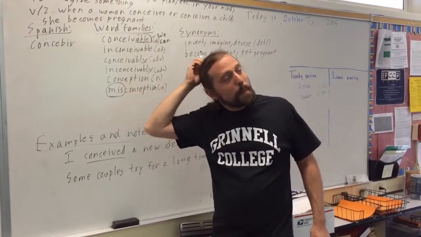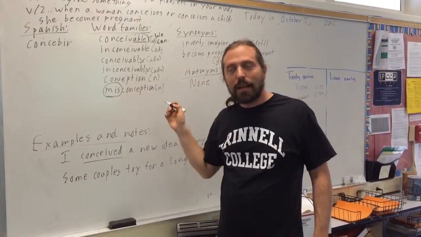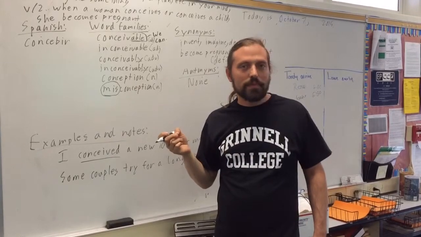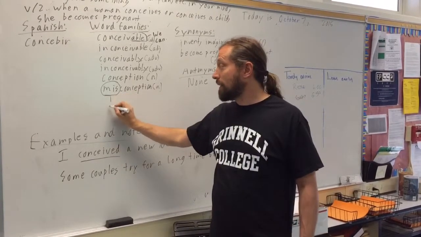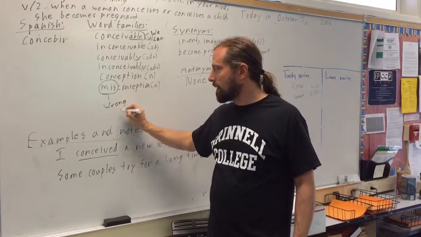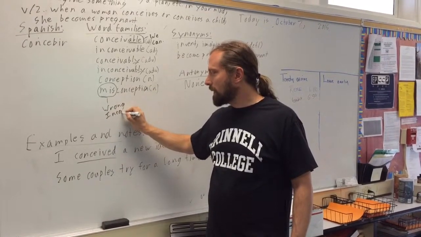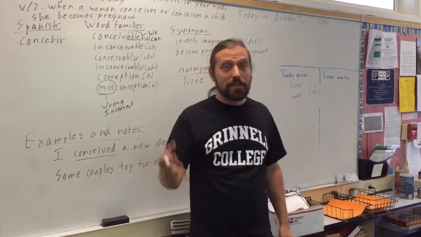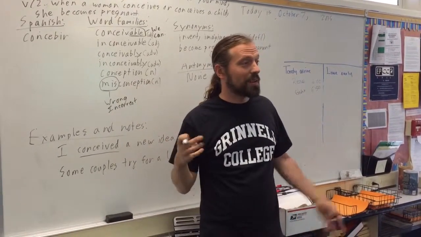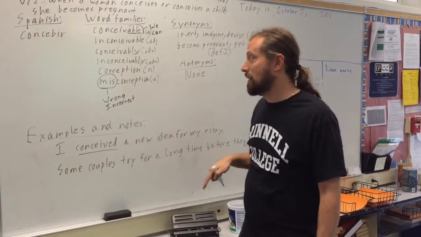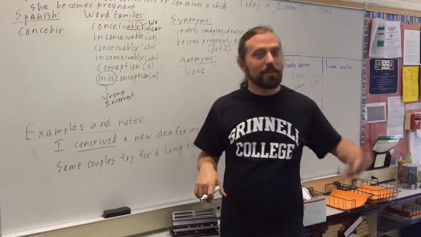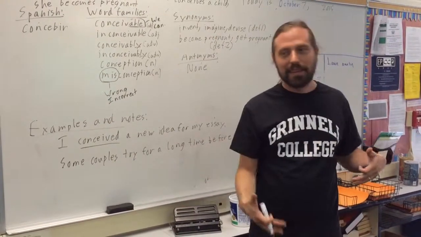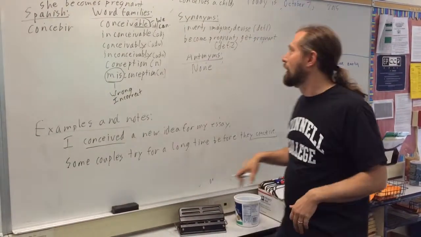Misconception. Anybody know what mis means? Close. Think about the word mistake. Mis means wrong or incorrect. So misconception means a wrong idea about something. You thought you understood, but you didn't. You understood it in the wrong way. That's a misconception. So we could say, I need to correct your misconception about this. I need to explain the real way something is. You think it's something else, but it's not.